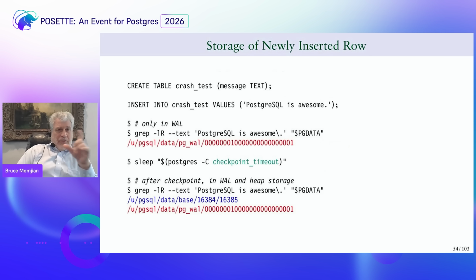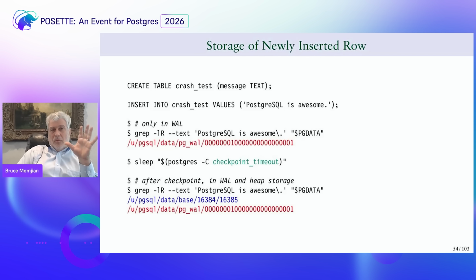Okay. So let's walk through what this looks like at the SQL level. And I'm just going to use grep a little bit to show you. And again, let's highlight the stuff in red. So at the top, I create a table and I insert a string, Postgres is awesome. Now, if I go to the data directory and do a recursive grep looking for Postgres is awesome, what's really interesting is I only see that string in the write-ahead log. Where I don't see it is in any of the heap and index files at all.